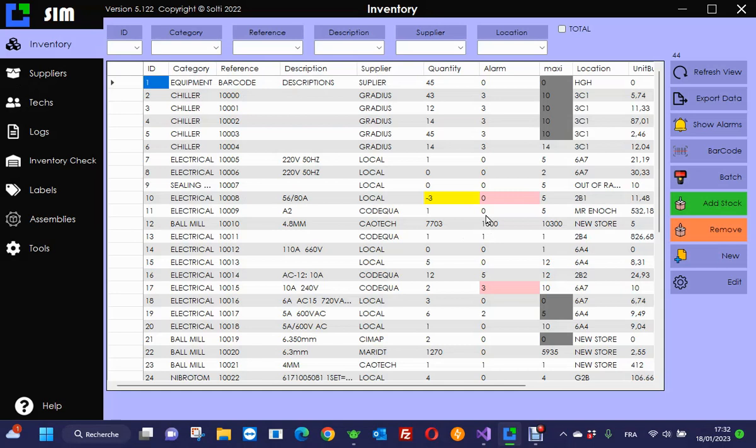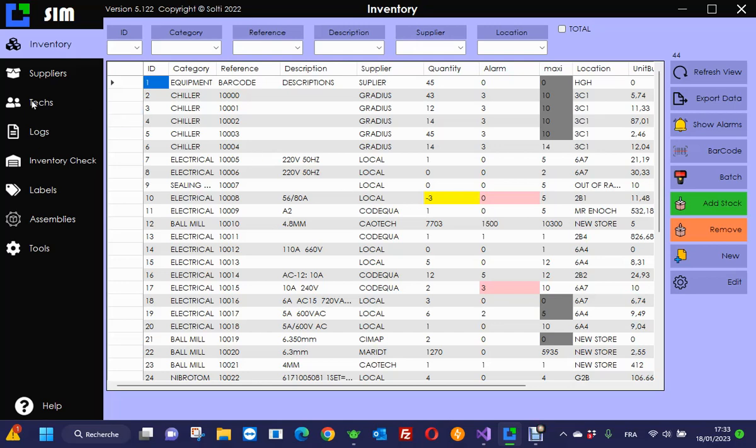I'll show you today how you can use SIM to track the time spent by your team on each project. To invoice your customer, you can make the list of the spare parts that has been used, but also the time spent by your techs.